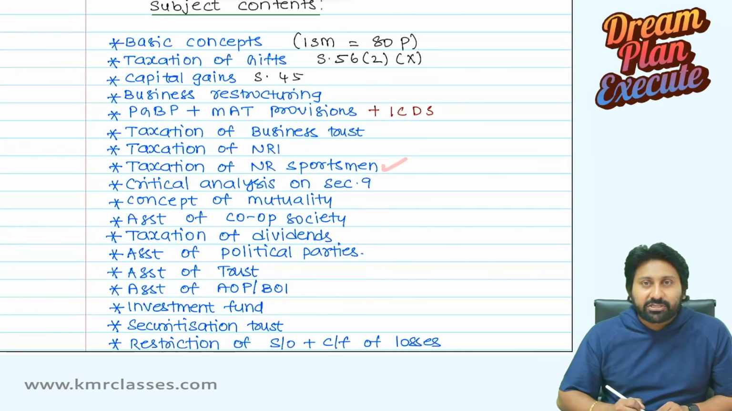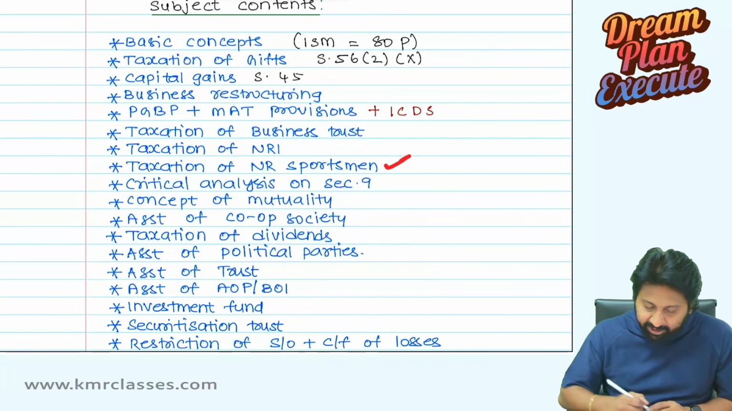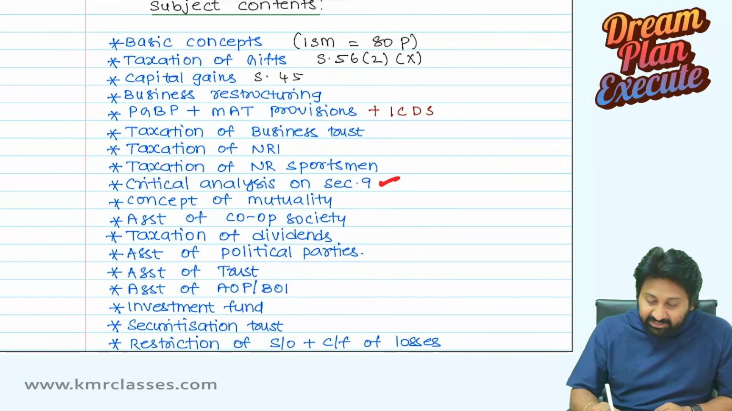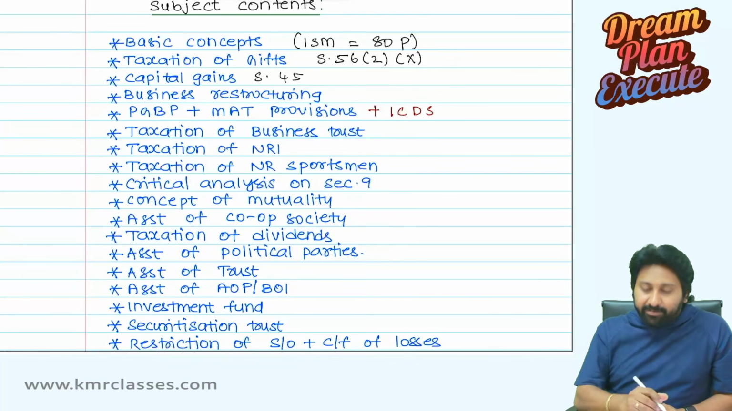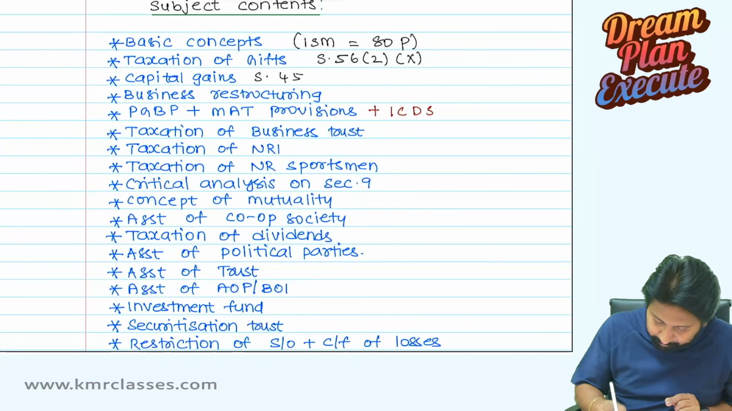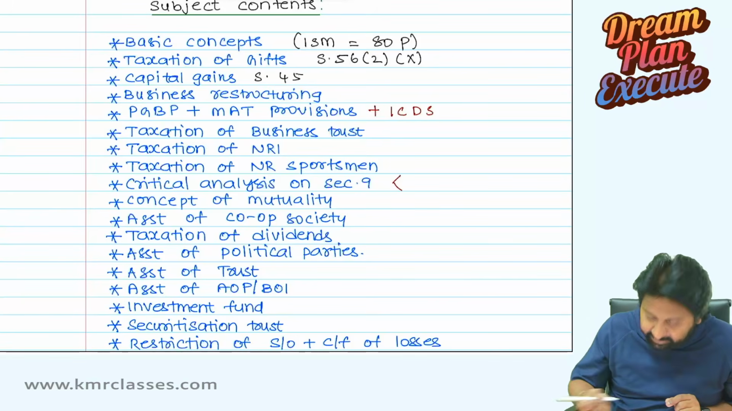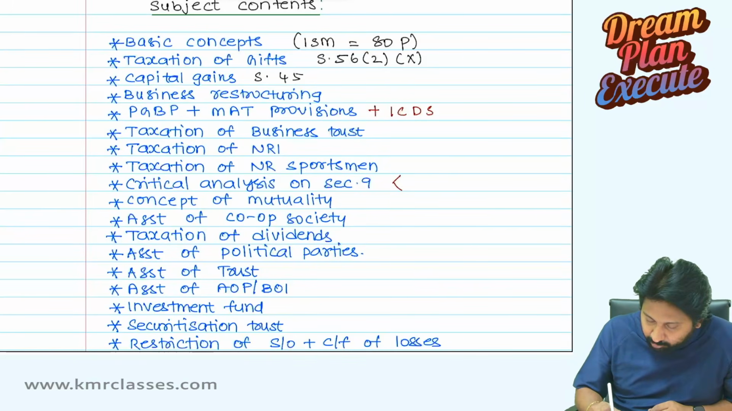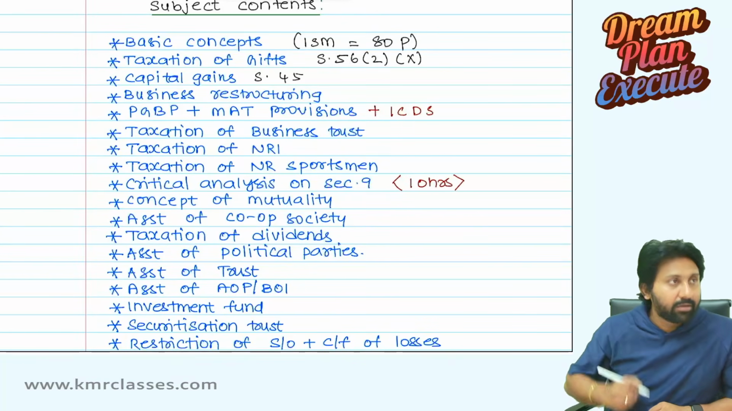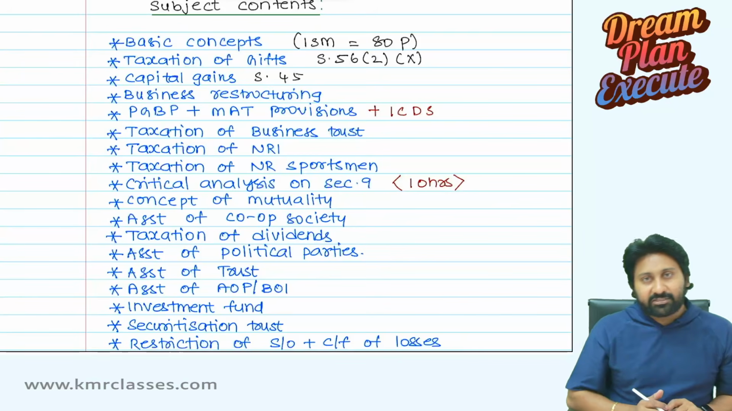Taxation of non-resident sportsperson. This also we will read. Critical analysis on section 9. Here, honorable mention. See, this section is there, na? Section 9. This I am going to take for 10 hours. This itself will take 10 hours of time.